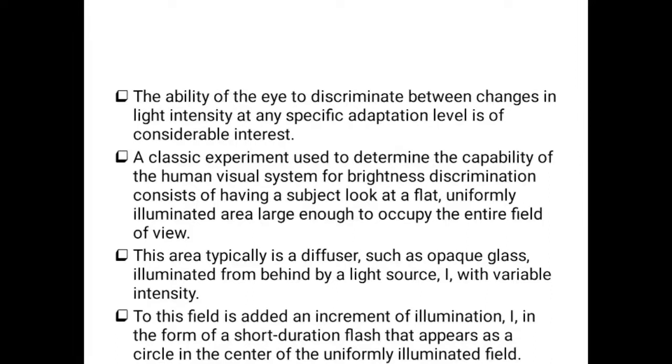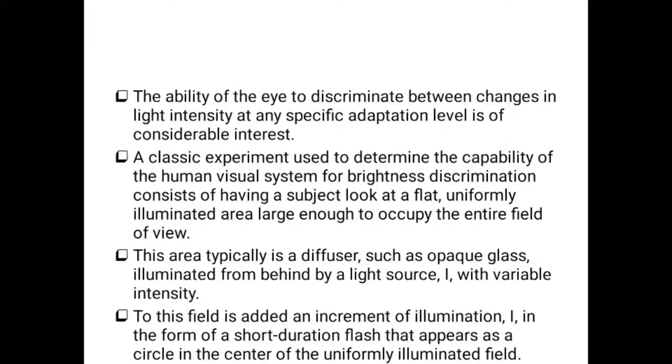It is illuminated from behind by a light source I, which is the intensity from the original image. That light source is called I, with variable intensity.